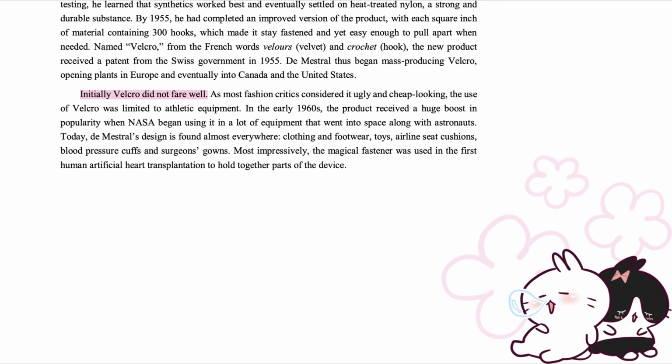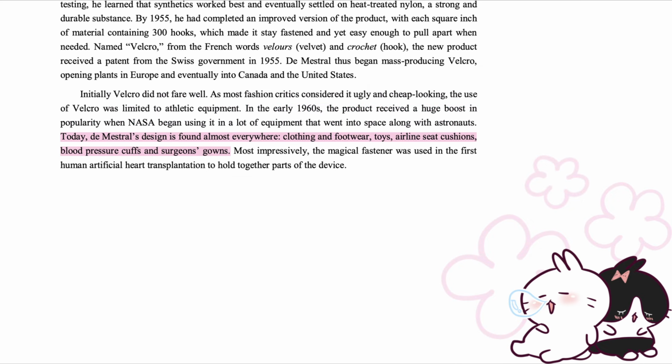Initially, Velcro did not fare well. As most fashion critics considered it ugly and cheap-looking, the use of Velcro was limited to athletic equipment. In the early 1960s, the product received a huge boost in popularity when NASA began using it in a lot of equipment that went into space along with astronauts.